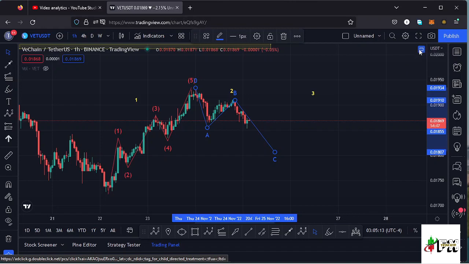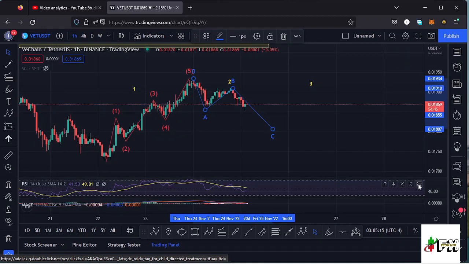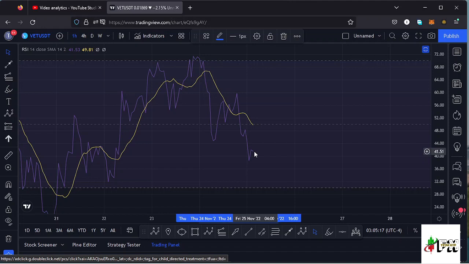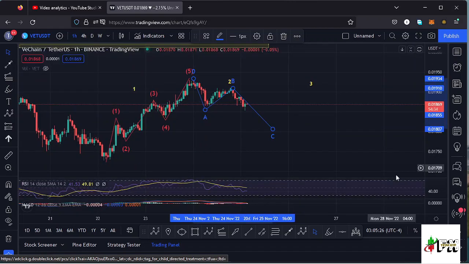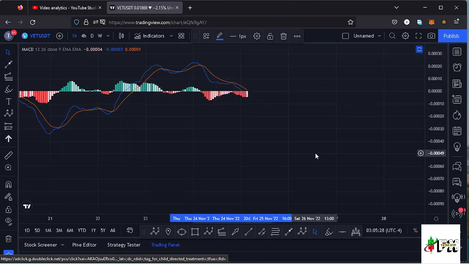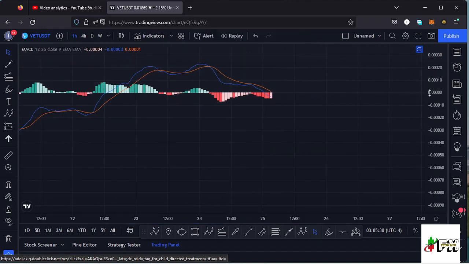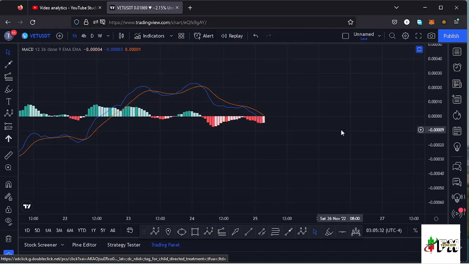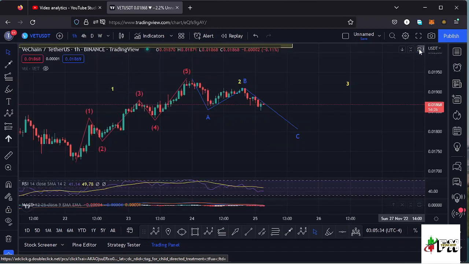Also taking a look at the indicators to see what movements will be supported here on the RSI. On the RSI, we are trading at around the 41 mark, meaning we have a bit of room for us to support any movements to the lower side before we get into the oversold region. Also taking a look at the MACD, here on the MACD we have printed a bearish cross, and that would mean lower prices are coming our way. So let's be patient and see how that plays out, and I'll keep you updated.